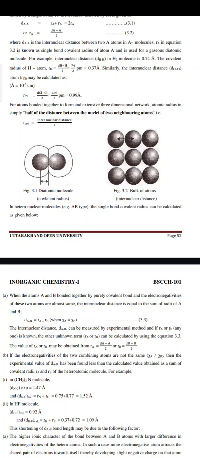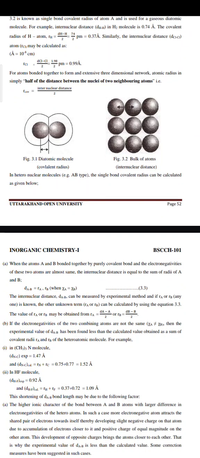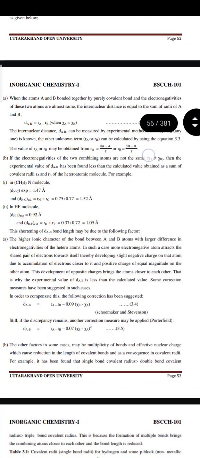For atoms bonded together to form an extensive three-dimensional network, the atomic radius is simply half of the distance between the nuclei of two neighboring atoms, that is, R covalent is equal to internuclear distance divided by 2. These are the pictures which show how we define a covalent radius. In a heteronuclear molecule, for example an AB type molecule, the single bond covalent radius can be calculated as given below.